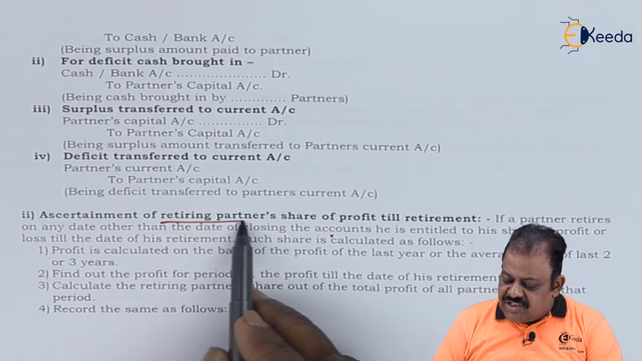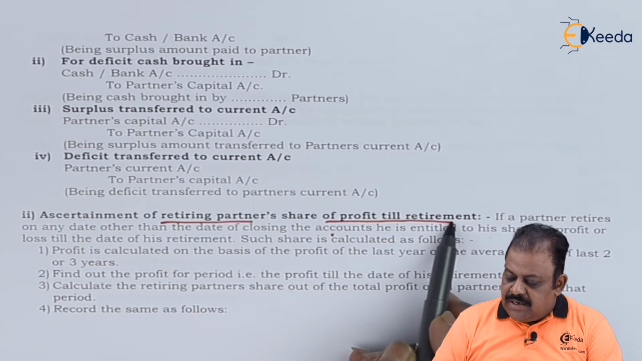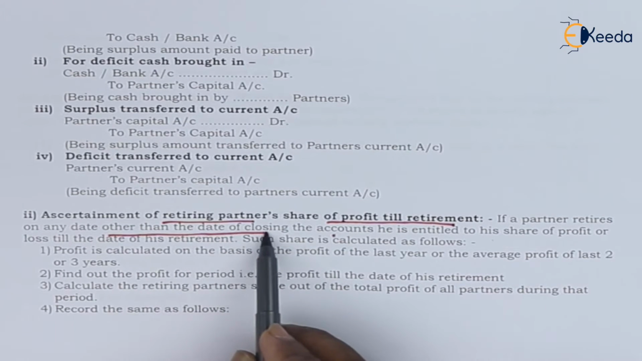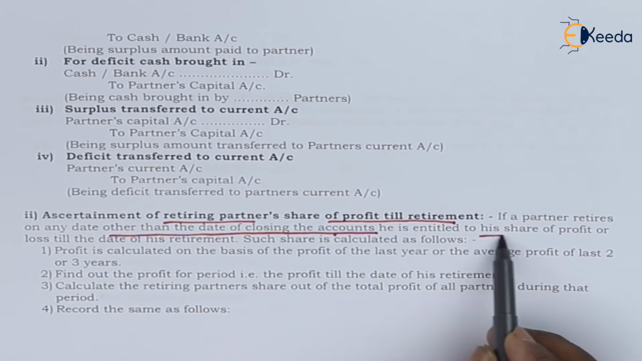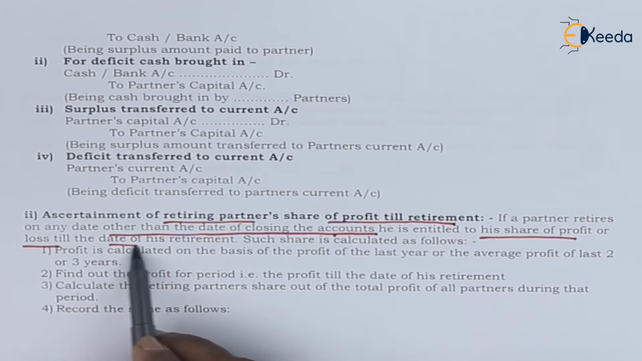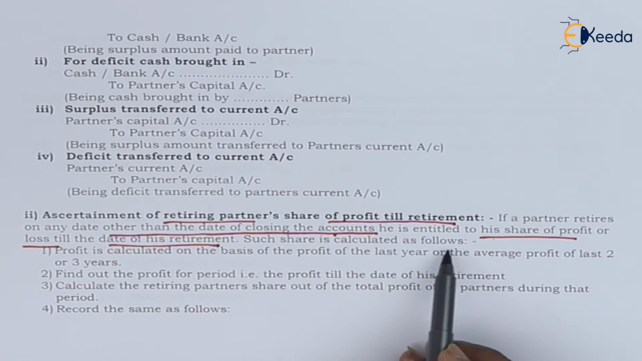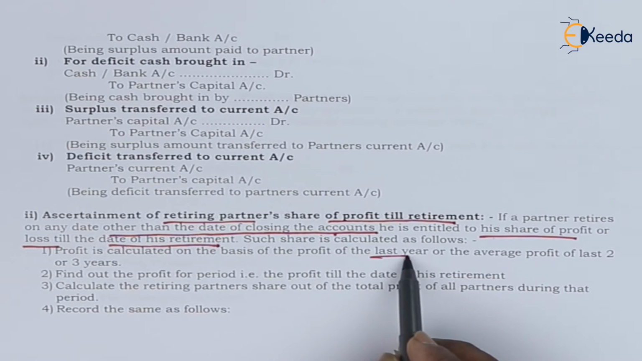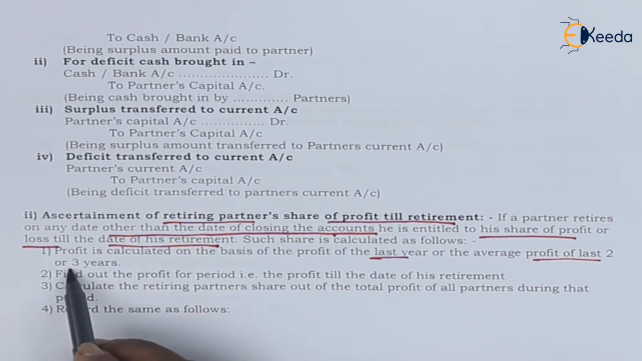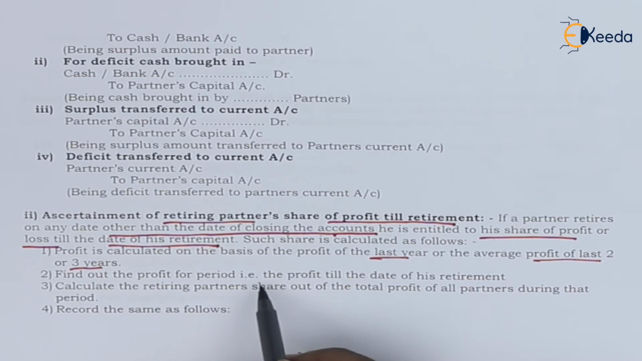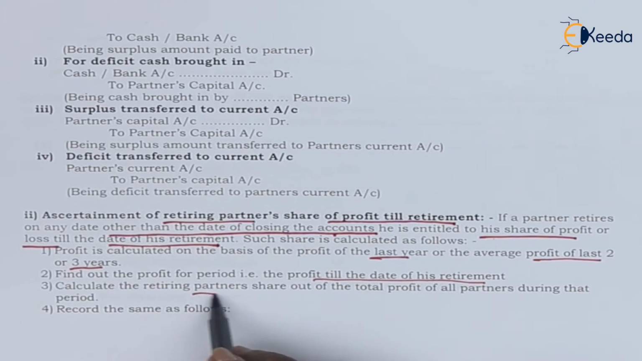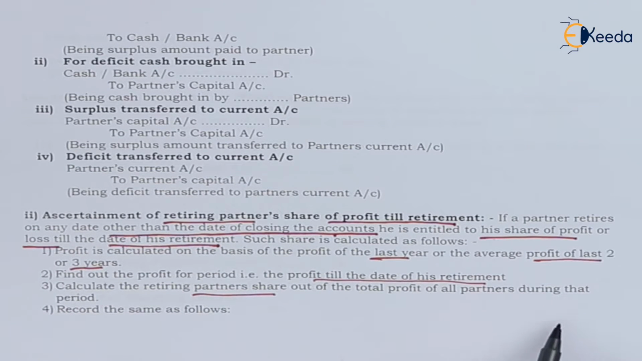Ascertainment of retiring partner's share of profit till retirement. If a partner retires on any day other than the date of closing of accounts, he is entitled to his share of profit or loss till the date of his retirement. Such share is calculated as follows. Profit is calculated on the basis of profit of last year or average profit of the last 2 or 3 years. Find out the profit for the period, that is, profit till the date of his retirement. Calculate the retiring partner's share out of that calculated profit and record the same as follows.